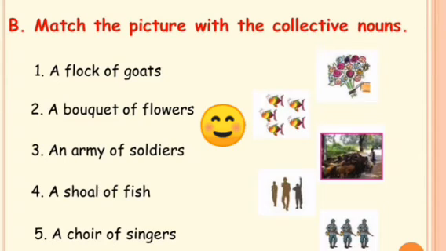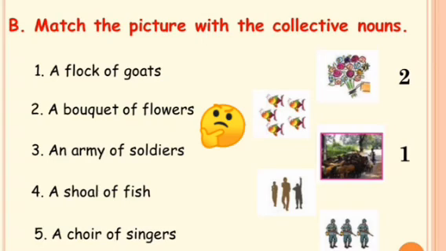The third one is an army of soldiers. The fourth one is a shoal of fish. And the fifth one is a choir of singers. Can you guess these answers? We already learned about it, right? Can you guess it? So here are your answers.